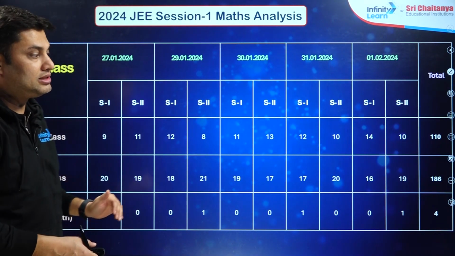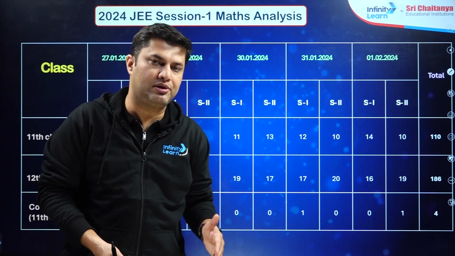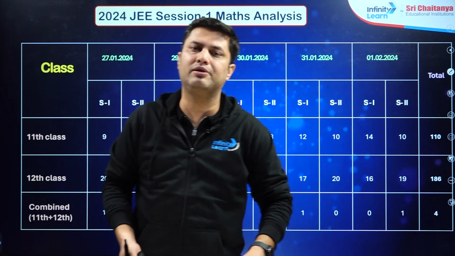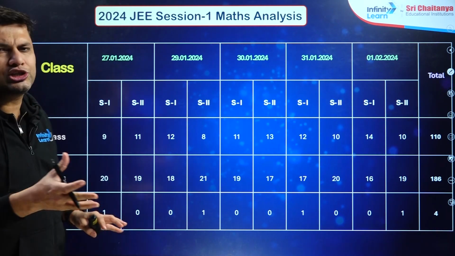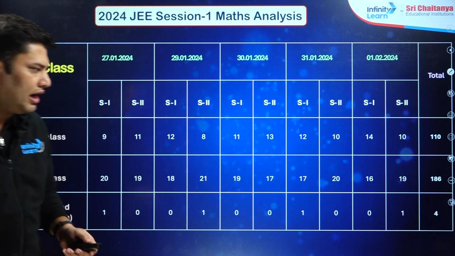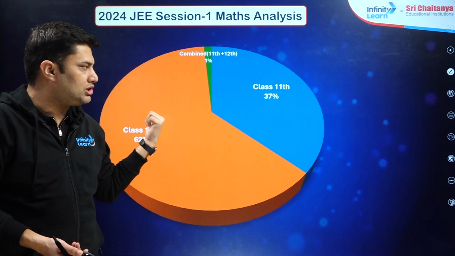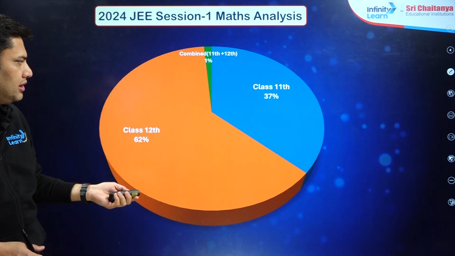That's approximately 60%, and the remaining 40% from 11th class. The general ratio is 55-45, but yes, 12th class was given high weightage. You can see the pie chart: approximately 62%, 37% and 1%.